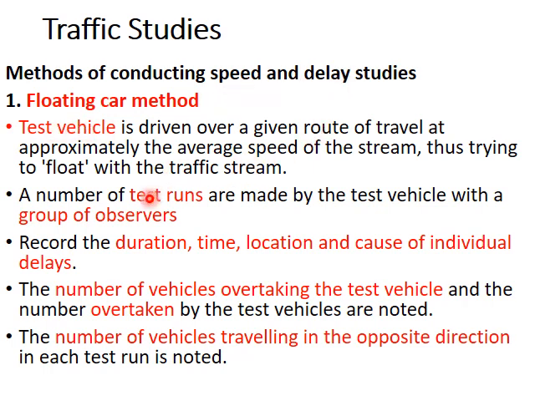Then there are a number of test runs made by the test vehicle with a group of observers inside it. The observers record the duration, time, location, and cause of all the delays, fixed delays and operational delays, and also the number of vehicles overtaking the test vehicle, the number of vehicles overtaken by the test vehicle, and the number of vehicles traveling in the opposite direction to the test vehicle are noted down. So all these details are collected by the observers inside the test vehicle, and multiple test runs are conducted.